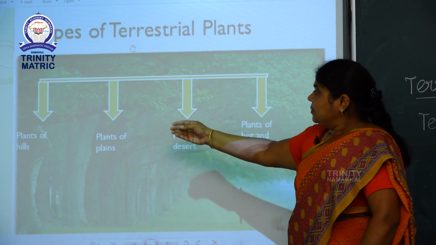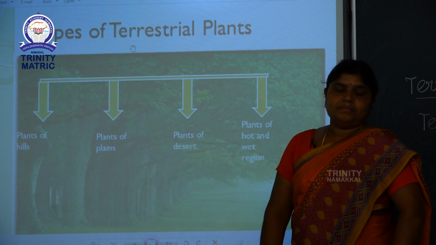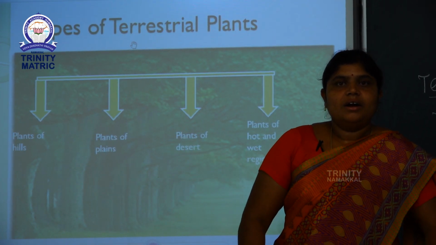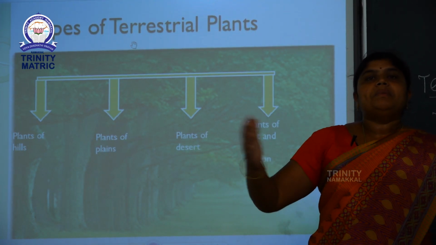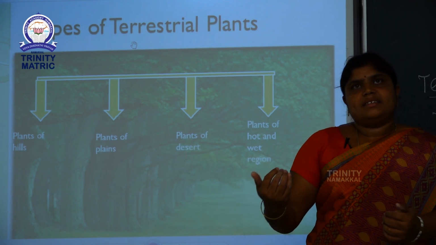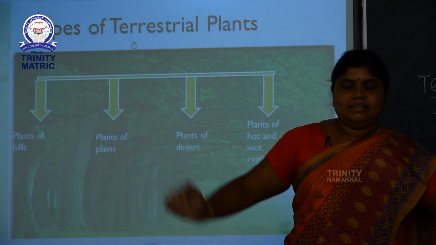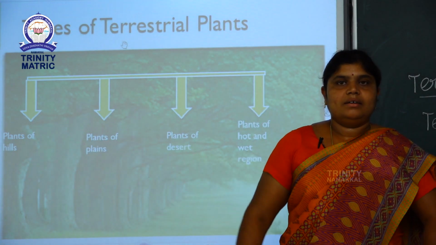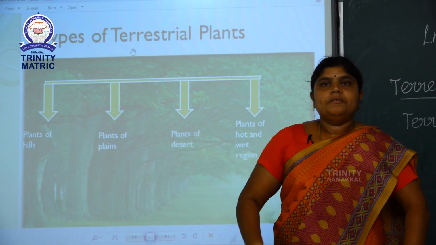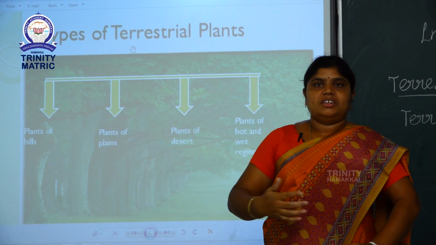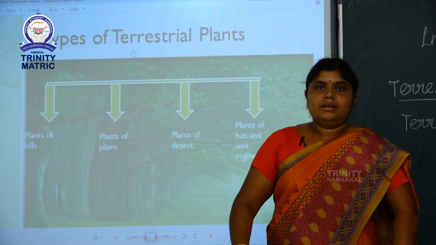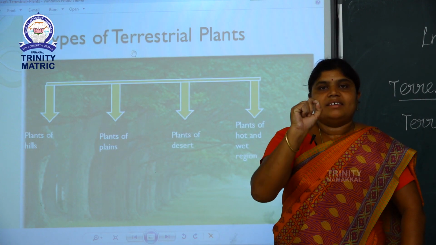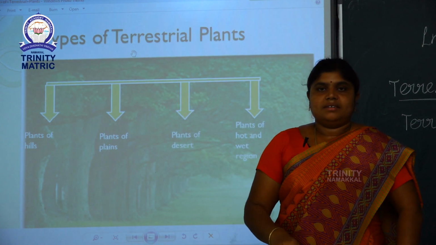Next one is plants of plains. Plain area is very easy, that is land area. Most of the plants live in plains. Plains means flat land. Our area, Namakkal, is a flat area. So, we are living in a flat area. For example, Ooty, a hill station, is a sloping area. So, most of the plants live in plain areas.